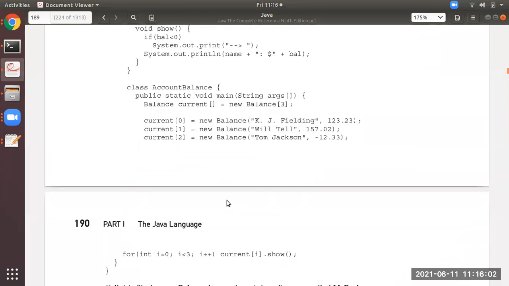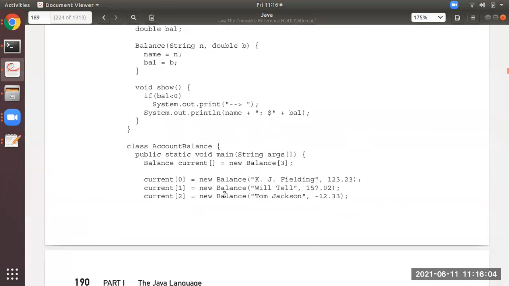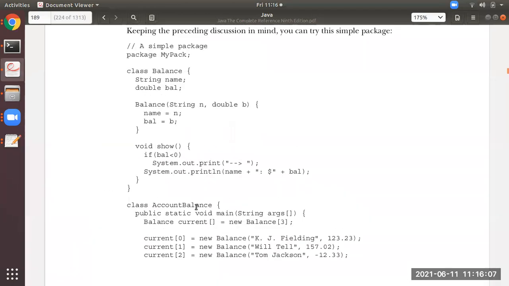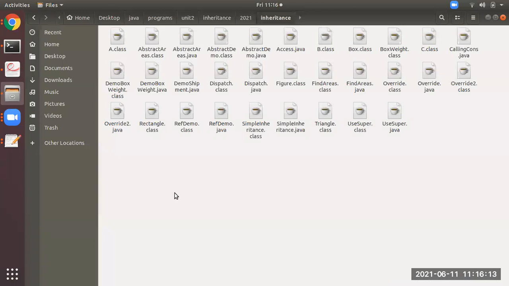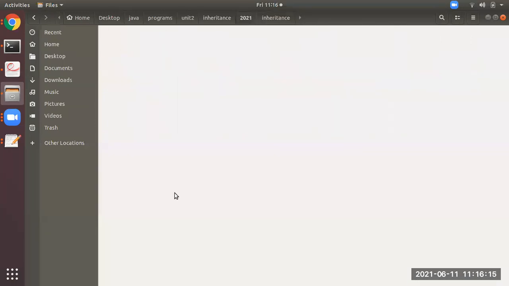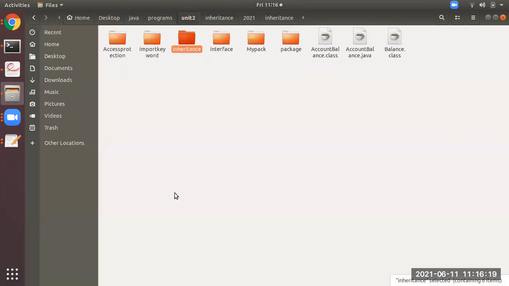So what I did is I have already executed this program. What is the name you see? AccountBalance. Now I will open the program. AccountBalance, it is in packages. Here it is. Just a minute.